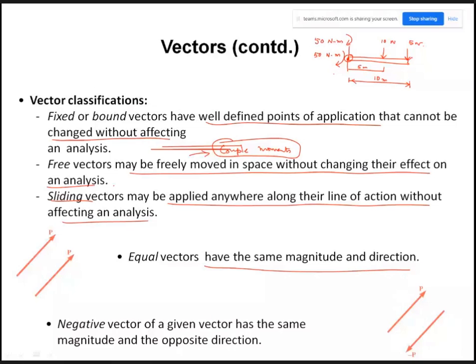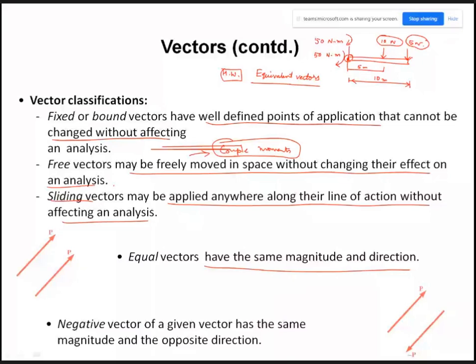So it will be your homework to find out what we mean by equivalent vectors. Can I say that this 10 Newton and 5 Newton force are equivalent vectors? Their magnitudes are not the same.